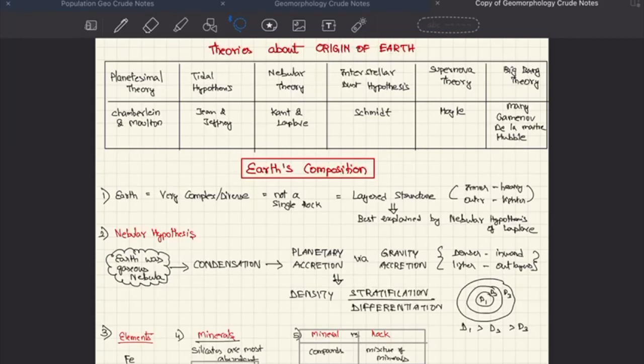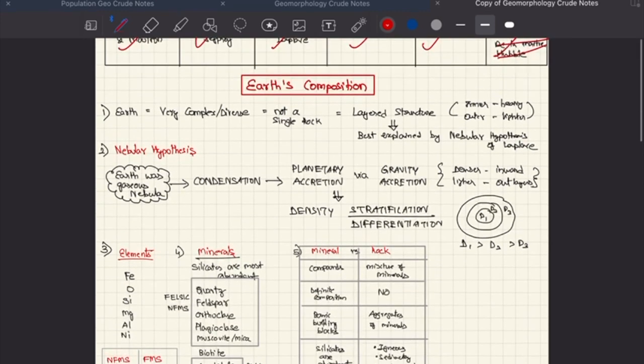Okay, these are the theories about the origin of Earth. We have planetesimal theory by Chamberlain and Moulton, tidal hypothesis by Jeans and Jeffreys, nebular hypothesis by Kant and Laplace, interstellar dust hypothesis by Schmidt, supernova theory by Hoyle, Big Bang theory given by many, the most prominent are Gamow, Lemaitre, and Hubble. So we're going to Earth's composition.